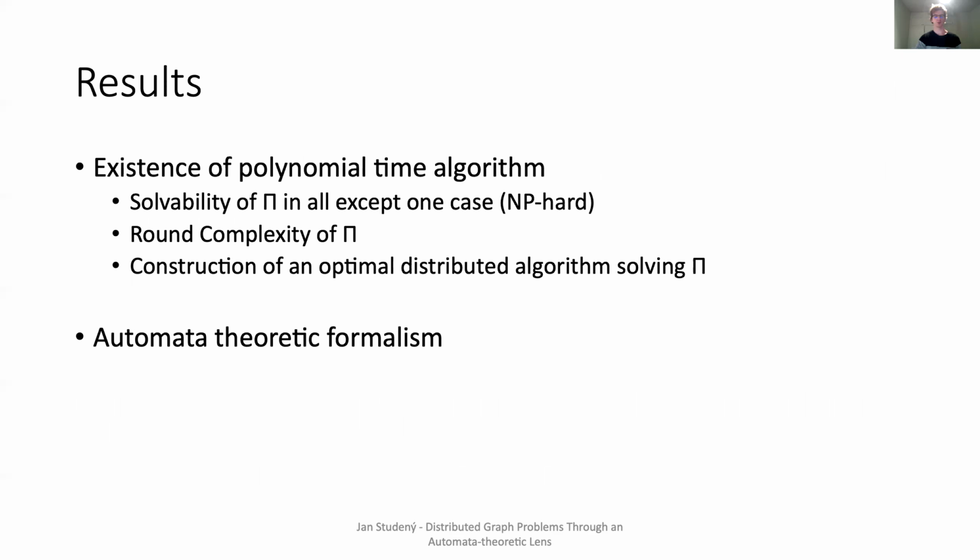Most importantly, we give an affirmative answer and show that indeed, almost all questions on cycles and paths can be answered by a polynomial time algorithm. Such algorithm answers, first, solvability of a problem pi in all except one case. For such case, we prove an NP-hardness result. Next, it gives the round complexity of pi without any exceptions. And finally, we give a way how to construct an optimal distributed algorithm for solving pi.